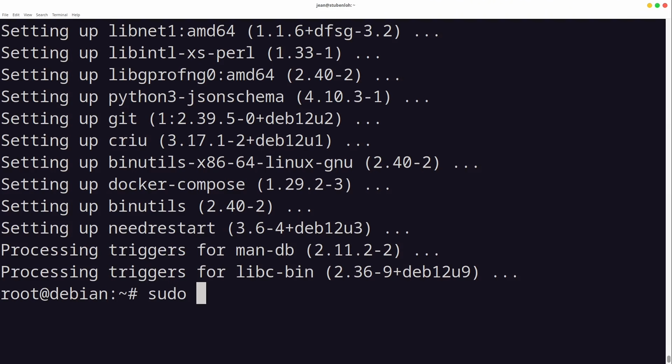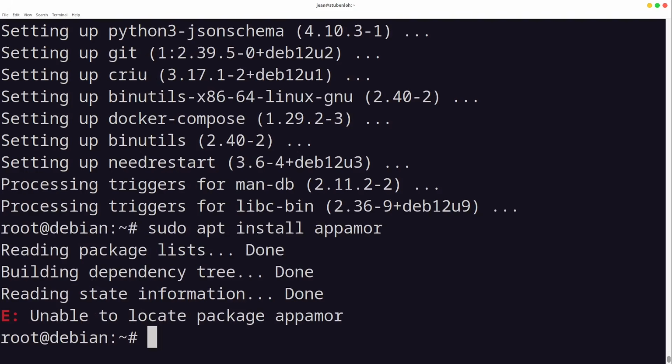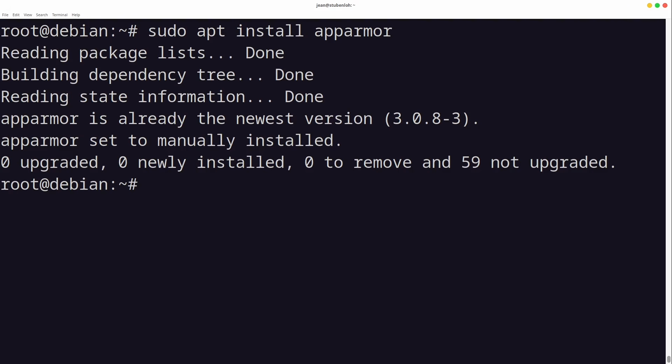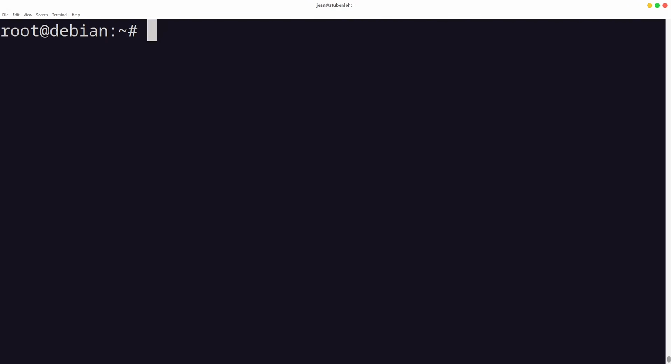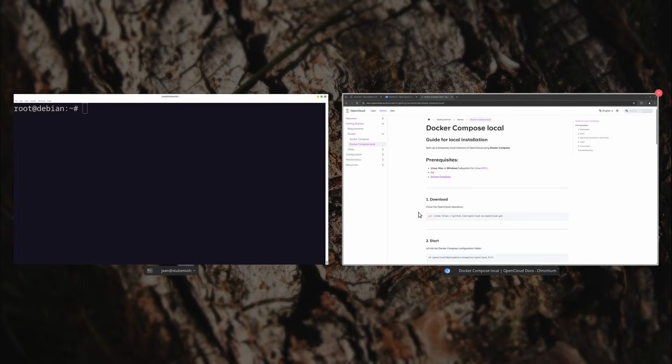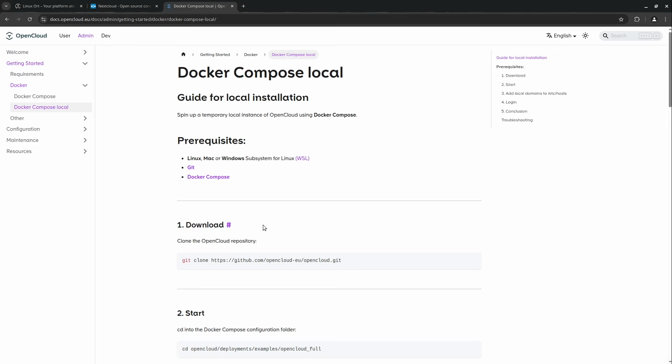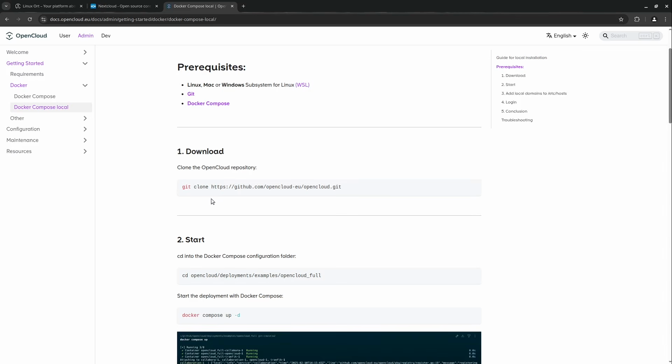If you are on Debian, then just make sure to have apparmor installed, apt install apparmor. This is needed by Docker on Debian. Of course, I need to type it correctly, but in my case, this already got installed with the Docker command some minutes ago. Then we have installed all prerequisites. Then we can download the OpenCloud repository, as it is described here.